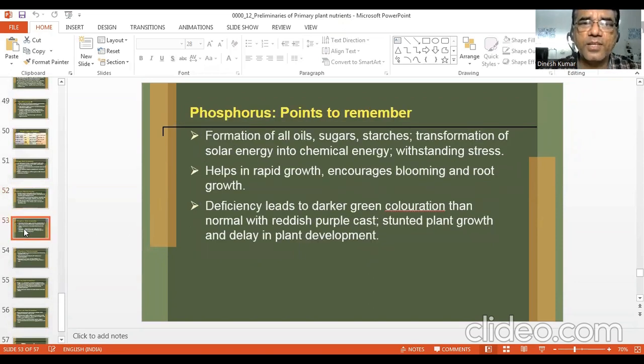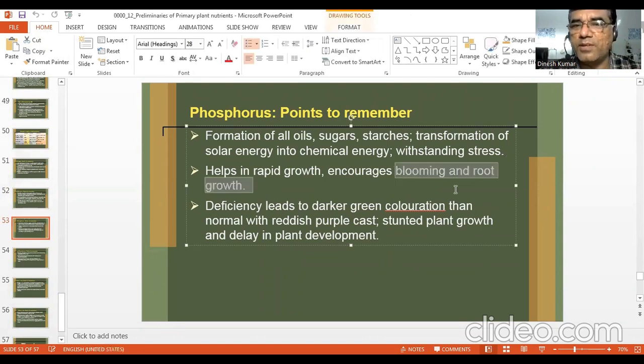In case of phosphorus, it is necessary for formation of all oils, sugars, starches, transformation of solar energy into chemical energy, and withstanding stress. And we know that the topmost role of phosphorus is in energy, because it conserves energy in form of ATP, ADP, etc. Helps in rapid growth, encourages blooming and root development.